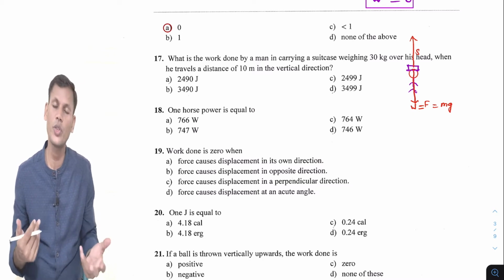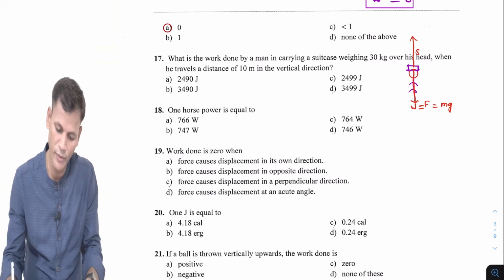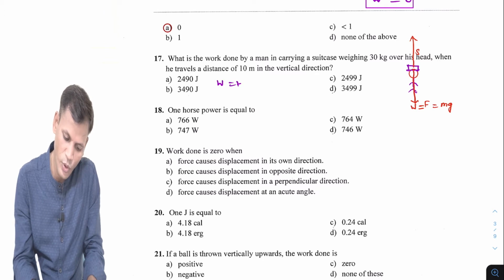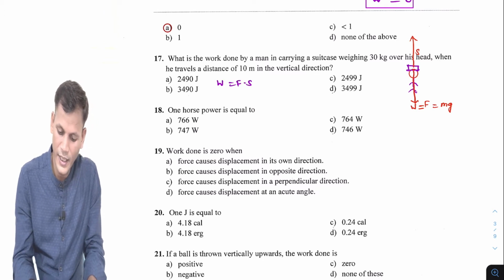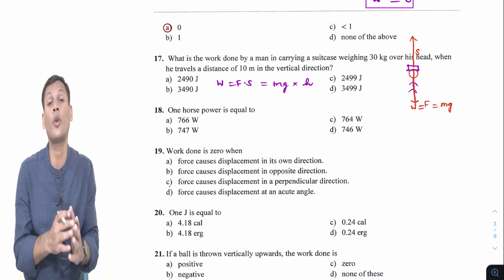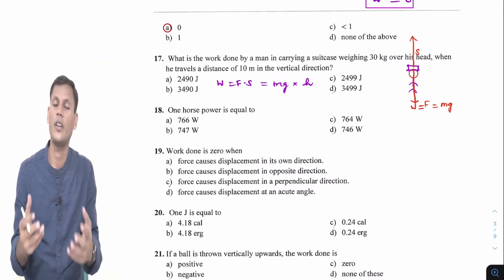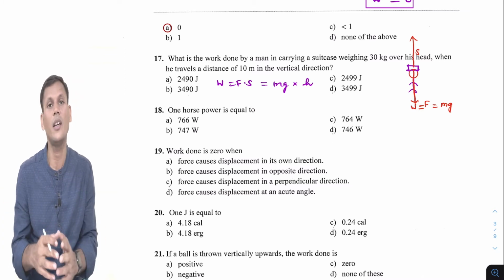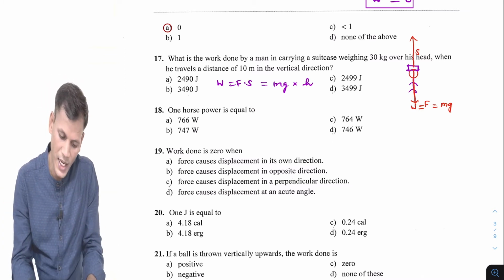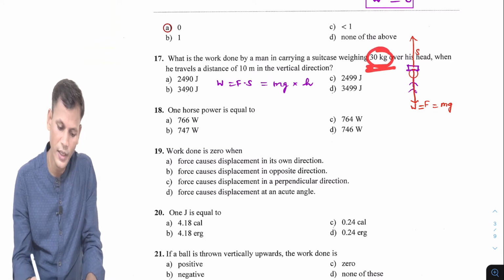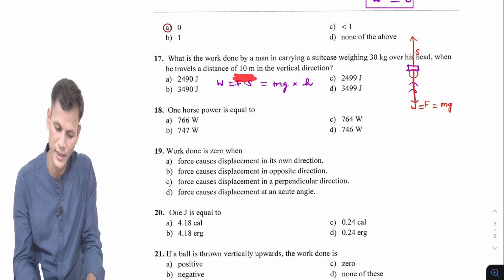तो हमें क्या यूज़ करना है? mgh का टर्म यूज़ करना है वर्क डन के लिए, because we know what is work done. Work done is force into displacement, and here force is mg into displacement, which is height. The negative sign should be there, but all the options are positive, so we will not take care about the negative sign. Mass is 30 kg and distance is 10 meter.